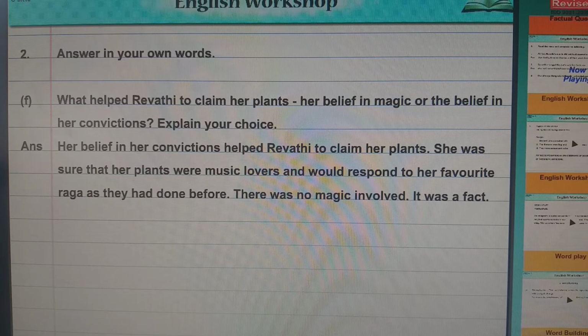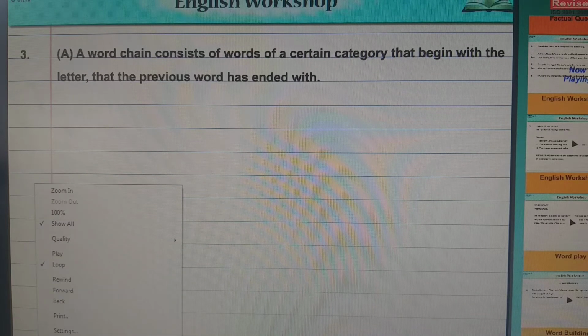So today's topic is about the word chain. What is word chain? The prefix to be added to make the sentences and to prepare the notice. Yes, I think the word chain is a new topic for you. Okay, so let us start. What is word chain? Now let me start it up. Okay, now see here.